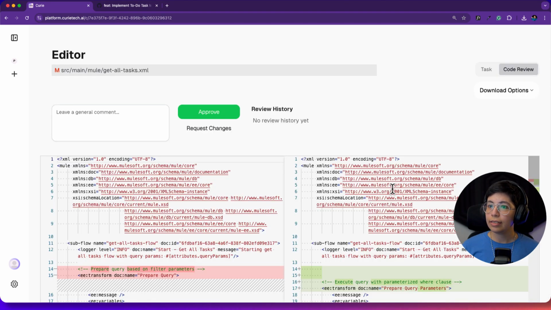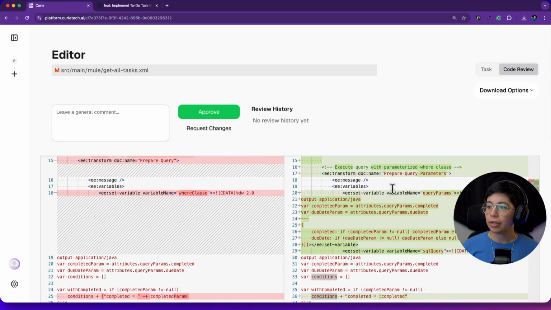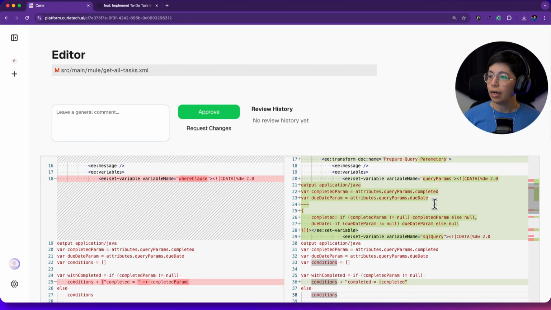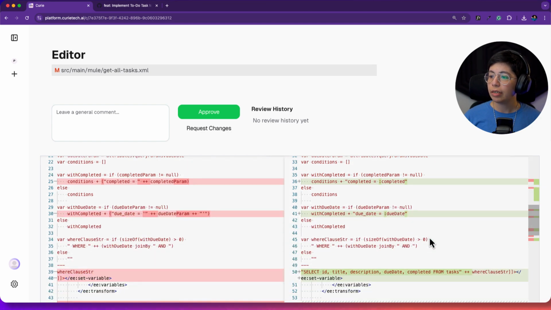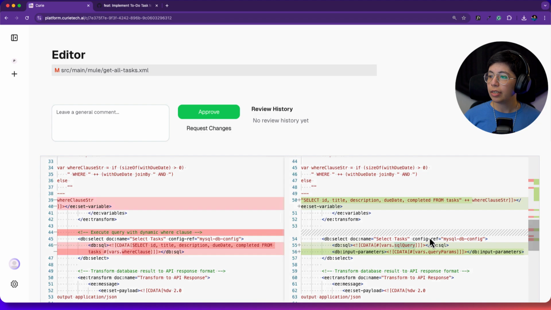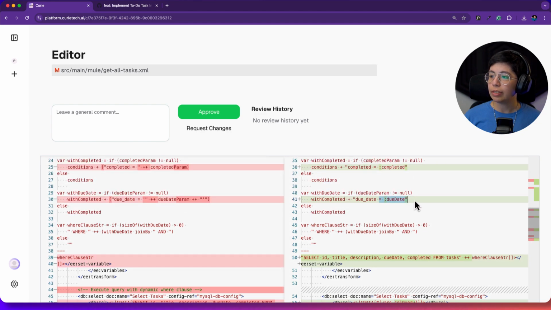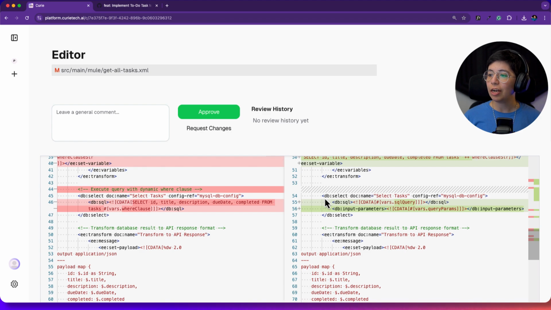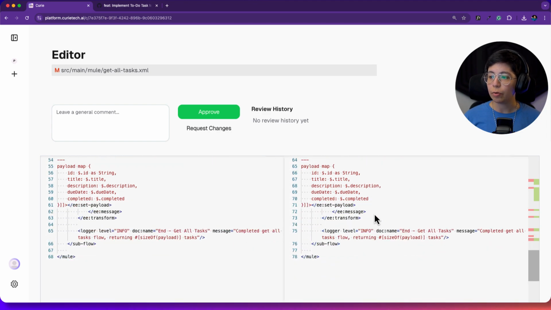All right, and this is what it returned. So a few changes on the transform message. We are creating a variable named queryParams and another variable named SQL query. Then some more changes. Here we can see the parameterization. And then we are just setting up the DB select with the SQL and the input parameters. So this way we are actually parameterizing the whole thing.